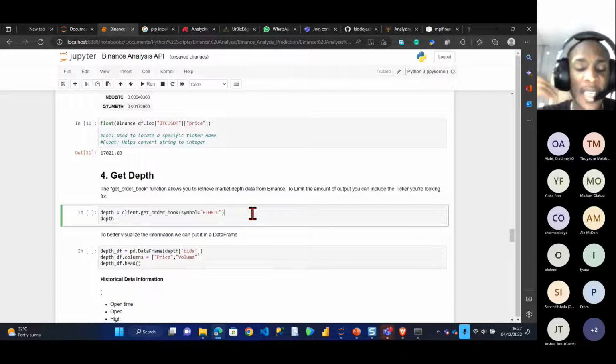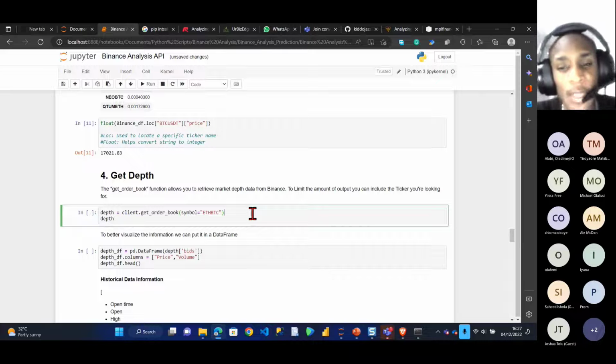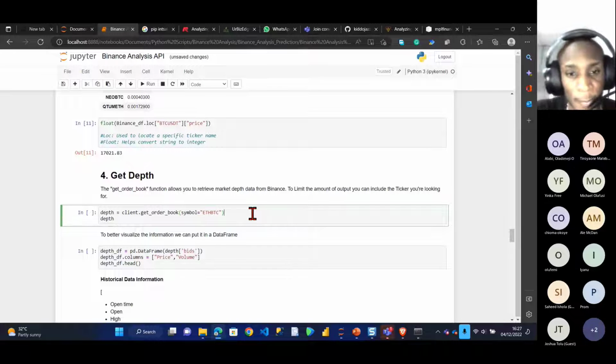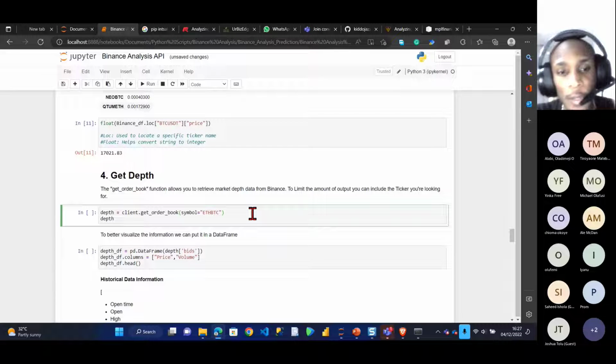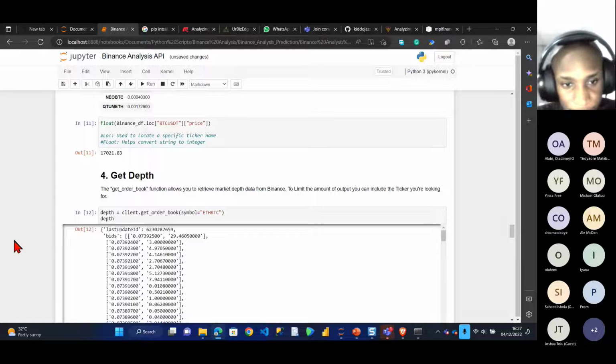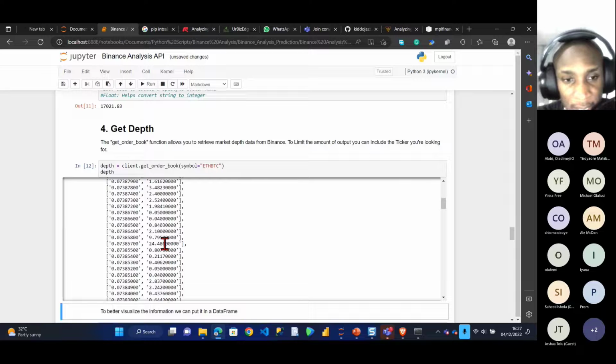So let's go in depth now. To go in depth, we'll be using get order book. Get order book gives you the historical data, so it gives you all the data for a particular crypto. I want to get all the data for Ethereum to BTC. So I'll run this. Wow, you can see it's giving me all the data, but this is still not good. It's still not arranged.